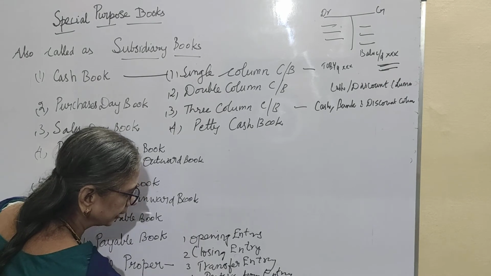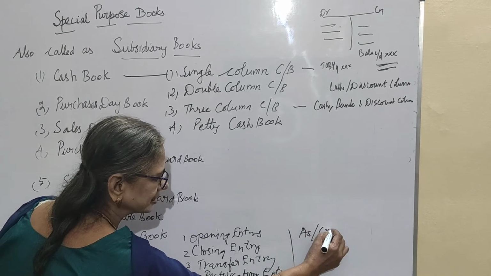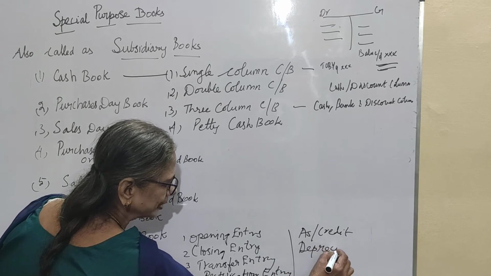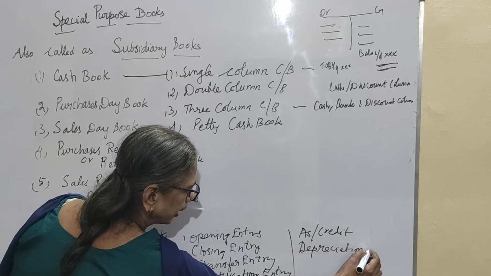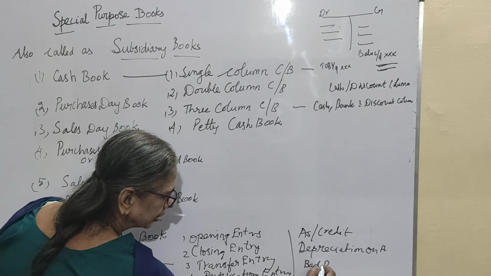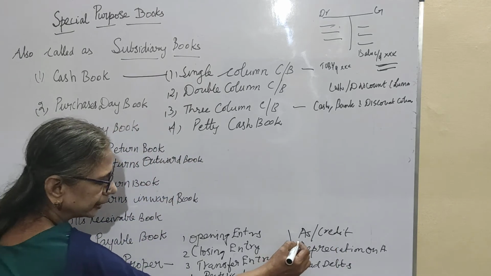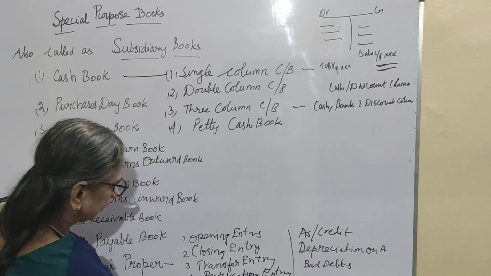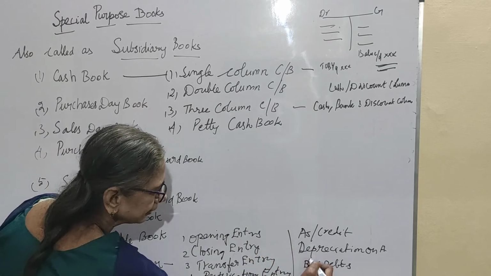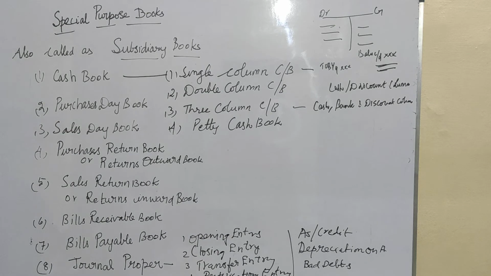In addition to that, any goods, any assets purchased on credit basis will be entered here. Depreciation on assets, and any bad debt by the debtors, all these things, and just like sales return, purchase return, any returns on the assets purchased on credit basis will be entered in the journal proper.